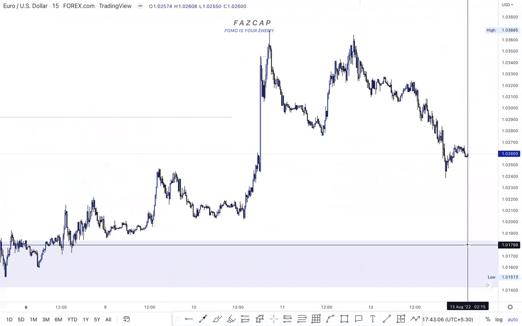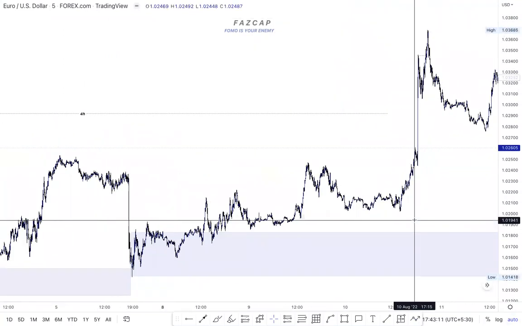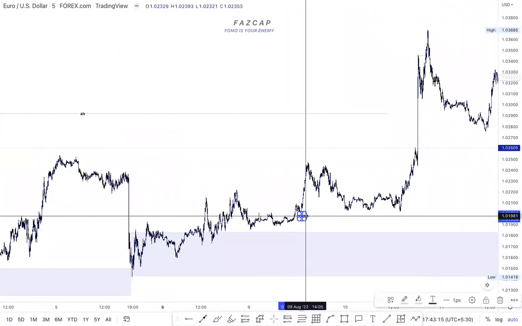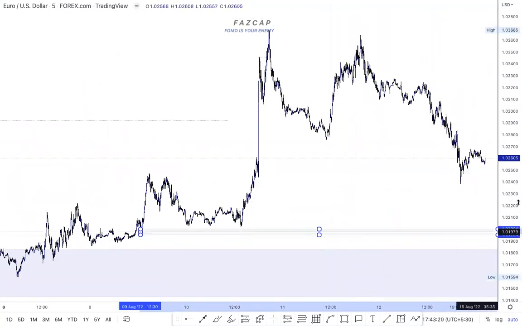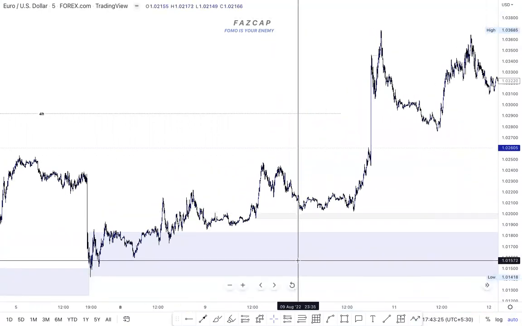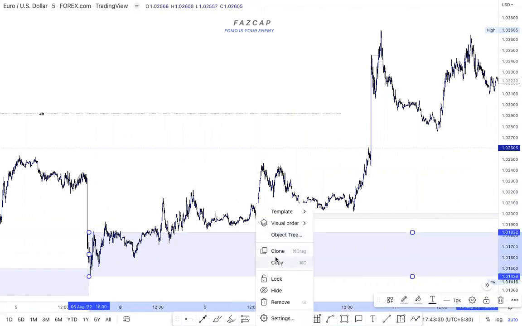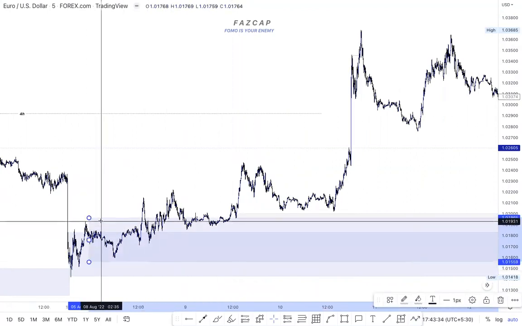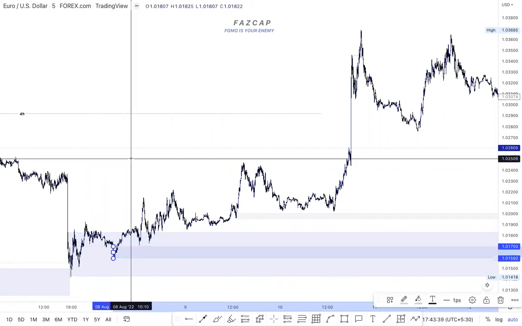If I go to even 5 minute, you can see that. But what was the time there? Yeah, it is a valid POI. So I believe market can even come and hit this POI over there. Okay, we have that POI. We broke it here. We have supply chain. So I will just clone it, copy, paste, Command V. I will just mark this POI also because it was also never mitigated.